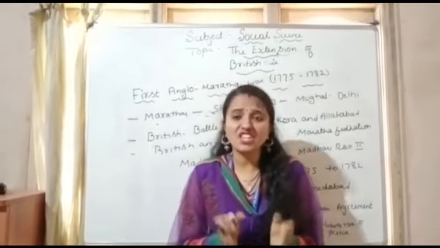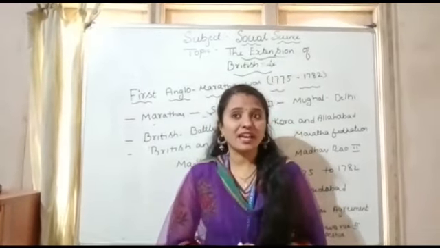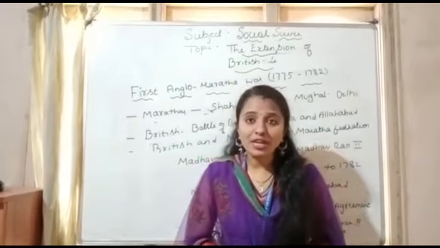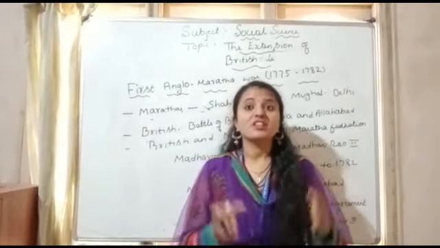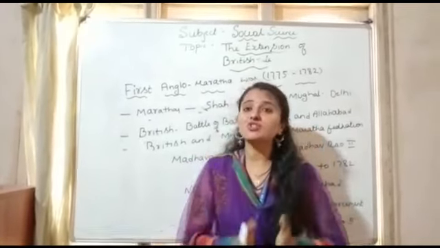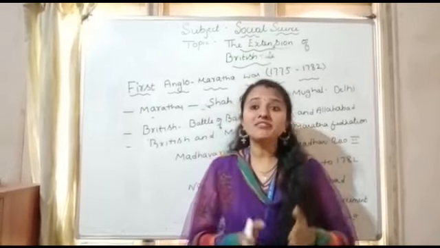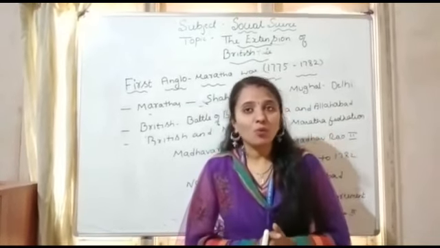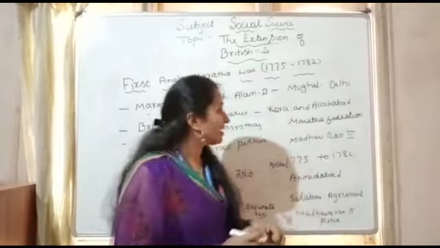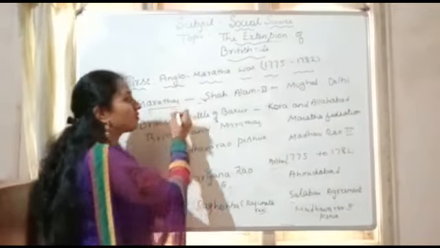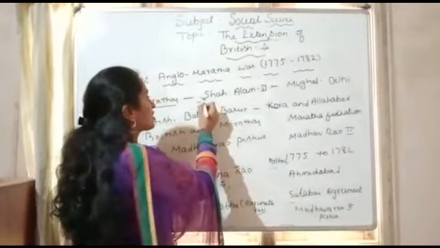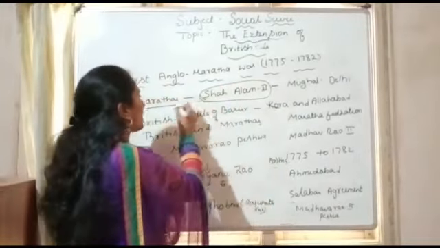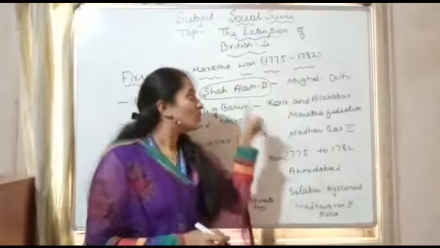The Marathas put Shah Alam II back on the throne of the Mughal emperor in Delhi. Shah Alam II had been under the control of the British after the defeat in the Battle of Buxar. Who influenced Shah Alam II here? Shah Alam II was influenced by the Marathas.